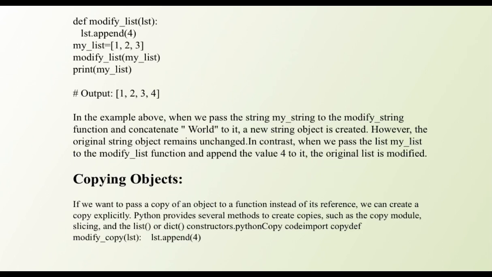Now let's understand what is copying objects. If we want to pass a copy of an object to a function instead of its reference, we can create a copy explicitly. Python provides several methods to create copies such as the copy module, slicing, and the list or dict constructors. Copy import, copy, def modify copy list, list.append are some examples.